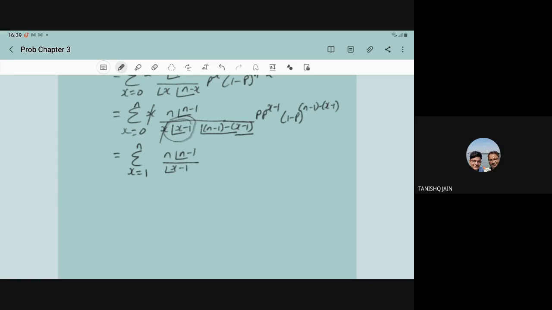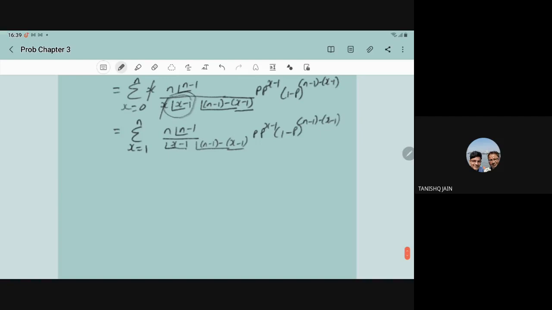So in the next step, just start x from 1. When we start x from 1, summation from 1 to n, factorial of x minus 1. So now there is no ambiguity in the definition of the factorial. And here we have factorial of (n minus 1) minus (x minus 1), p to power x minus 1, (1 minus p) to power (n minus 1) minus (x minus 1). Right?